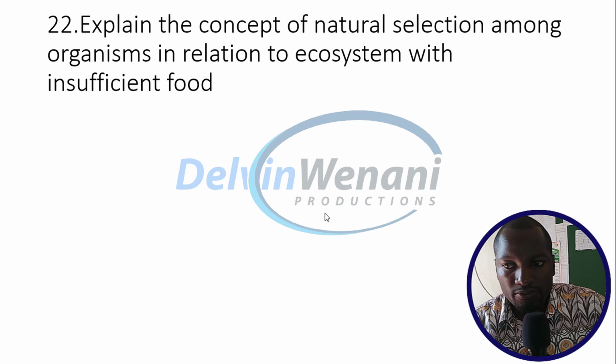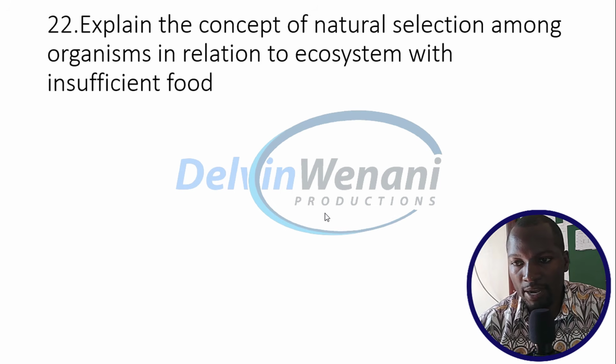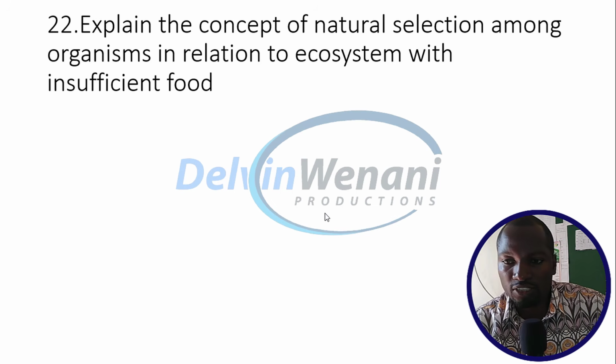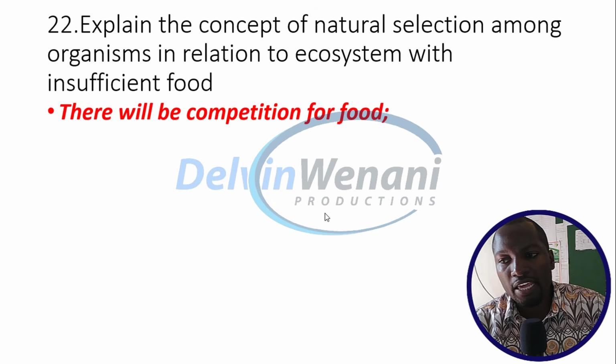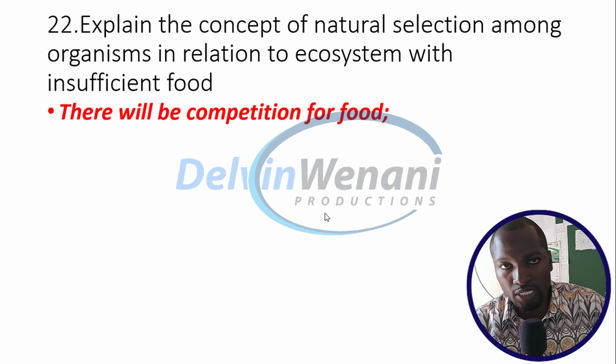Explain the concept of natural selection among organisms in relation to an ecosystem with insufficient food. Number 1, there will be competition for food because there is insufficient food.